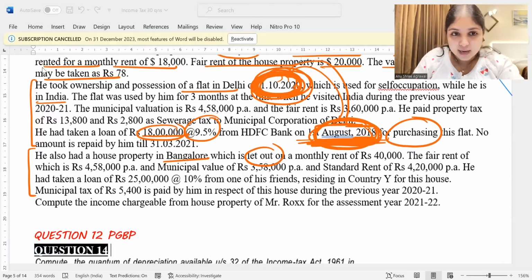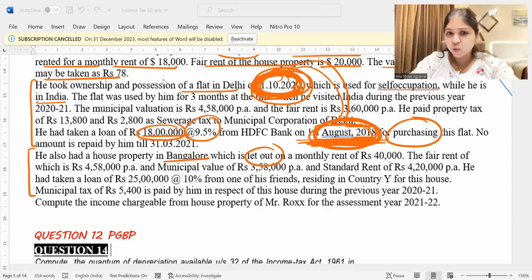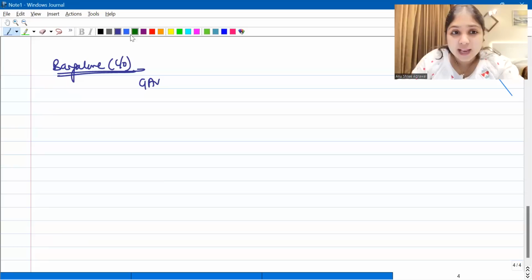And how do we calculate GAV? Municipal value, fair rent, standard rent, all that we do. Have they given us all those numbers? Yes, they have given us fair rent and municipal value. Did they say that the house was purchased in between the year? They haven't given us any date of purchase, which means my assessee owns the house for the entire year, so I can do the calculation for the entire year. Very, very simple. How to calculate GAV?